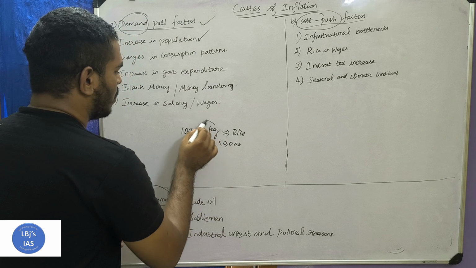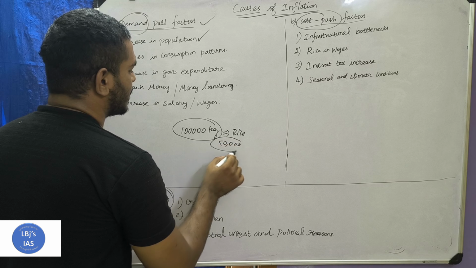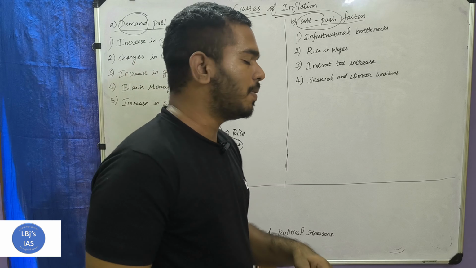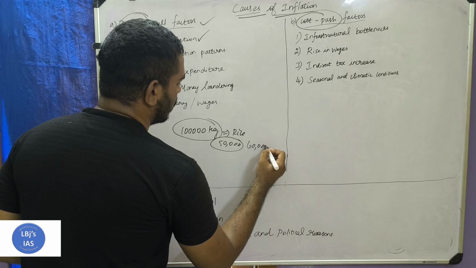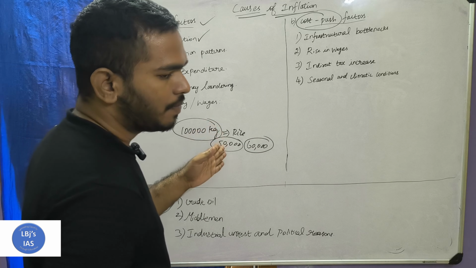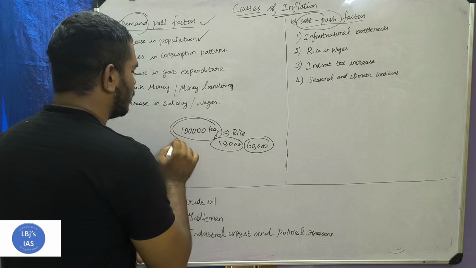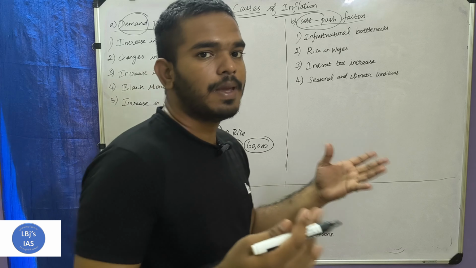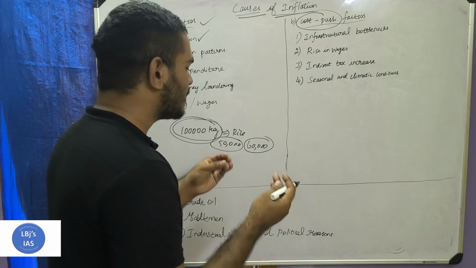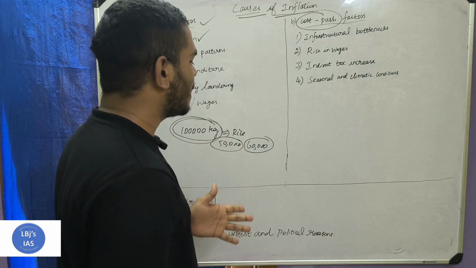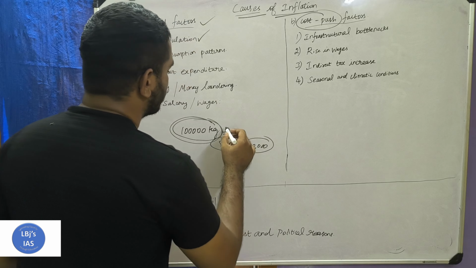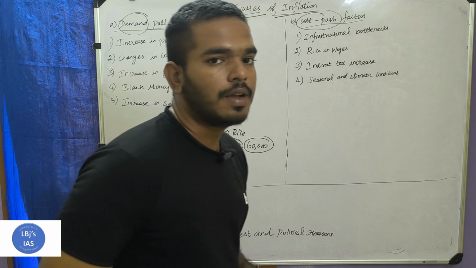So there is 1 lakh kg of rice which can satisfy 50,000 people. If the population increased to 60,000, then what will happen? The demand for rice will be increased. Unless there is an increase in the rice production, there will be an increase in the demand, which leads to the increase in the price of the product.